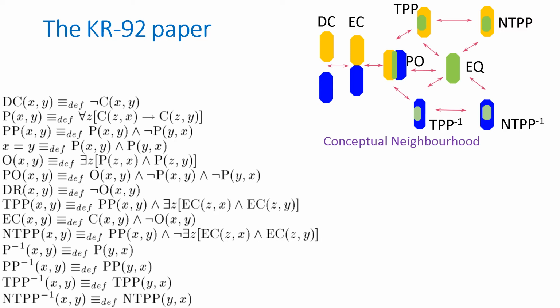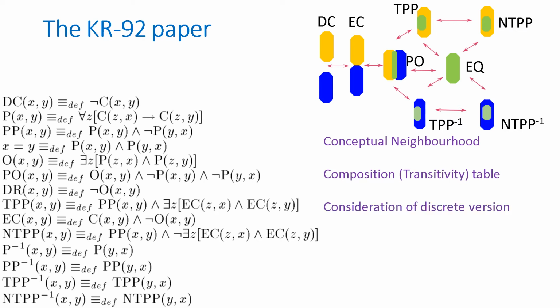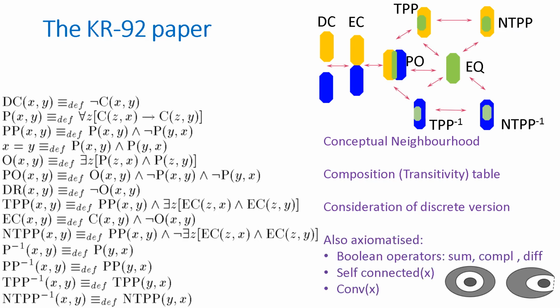By the way, these are 2D visualizations, but the spatial theory can also be just as appropriate in other dimensions, providing all the regions are the same. Just like Allen in his interval algebra, we came up with a composition table, or a transitivity table as it's sometimes called. We did talk about a discrete version. The version we had was in continuous space, and we thought about various possibilities of how to do that.